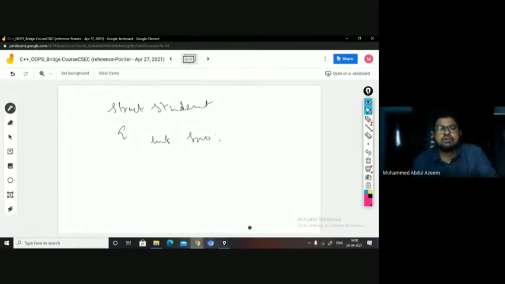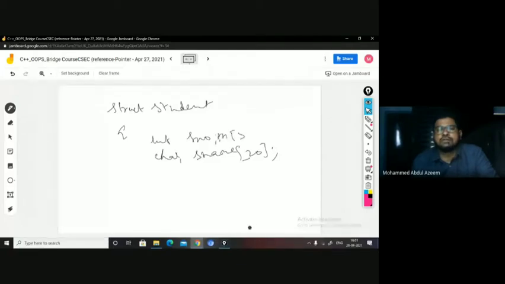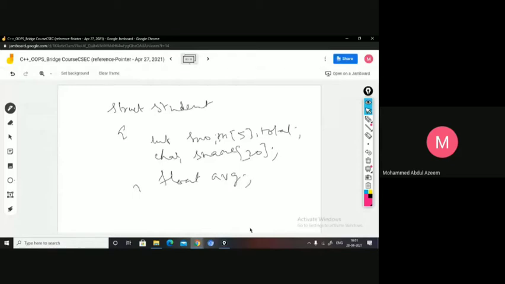Then student name could be a string, right? So you can take character array of 20 characters length. Then marks of 5 subjects, so you can take an array of 5 subjects, m of 5, right? And total is also integer. Then average is float, so you can take average as float. This is your student structure, right?